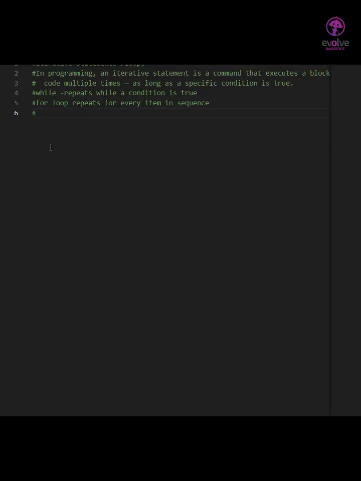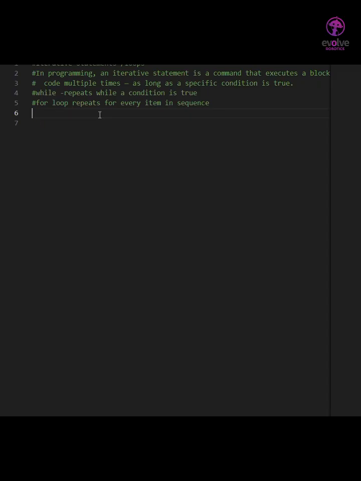While loop, I've already told you, means that the loop keeps repeating as long as a certain condition remains true, right? The syntax of while loop is like this: we have to use the keyword while. After that, you have to write the condition, and after the condition, you have to put the colon. After the colon, the indentation should be careful. You have to write the block of code after two or three spaces. Okay, so let's look at an example. I'm just going to count from 1 to 5.